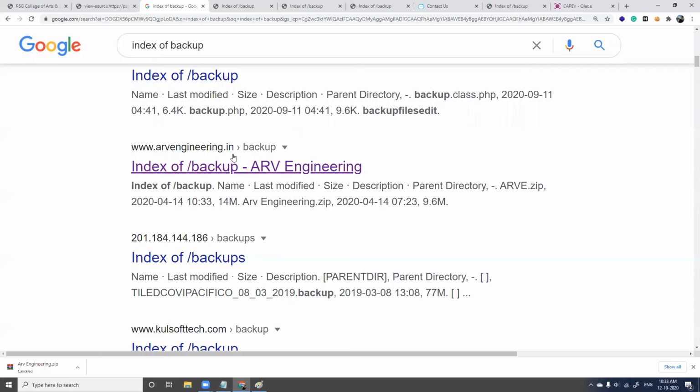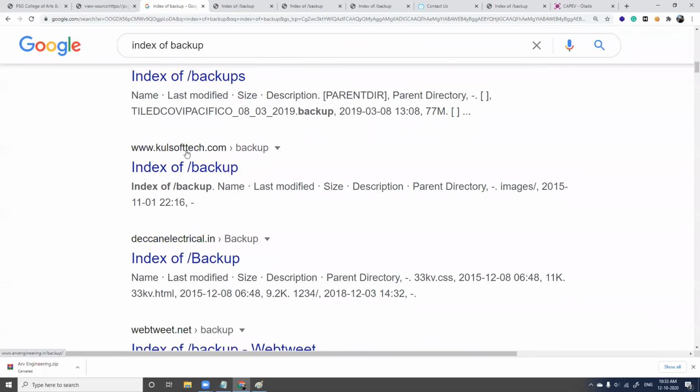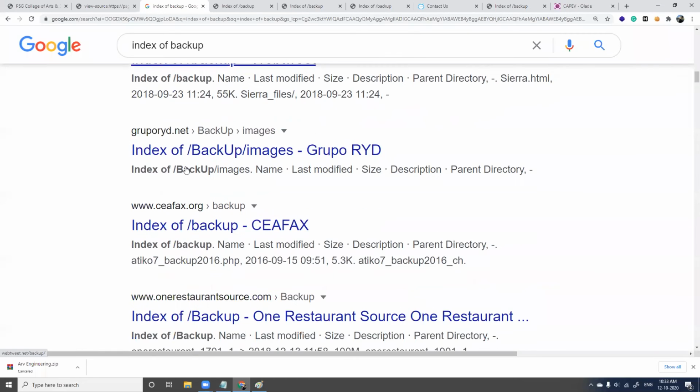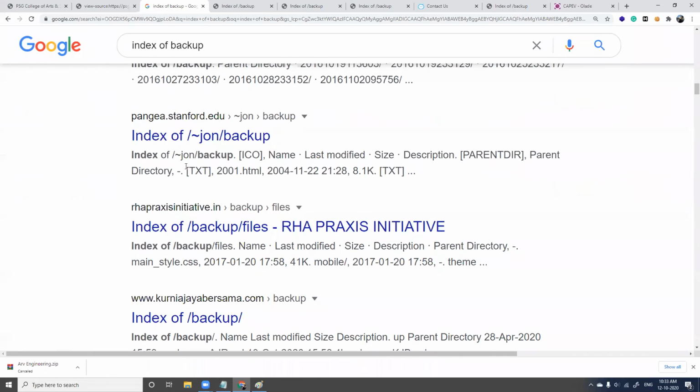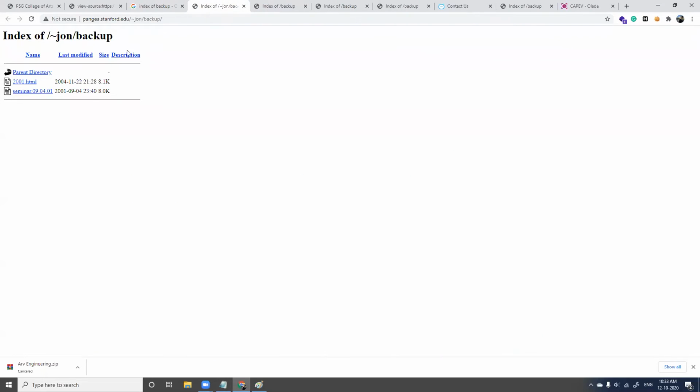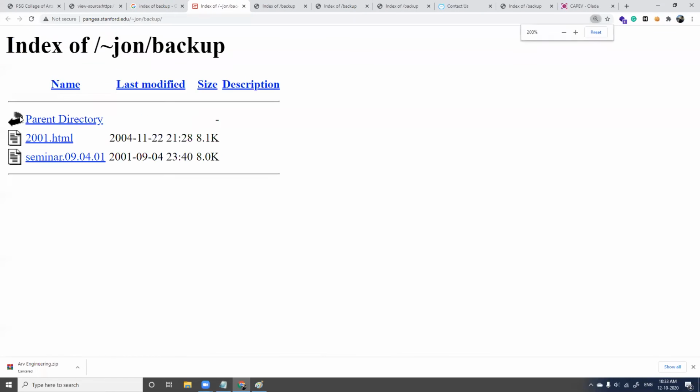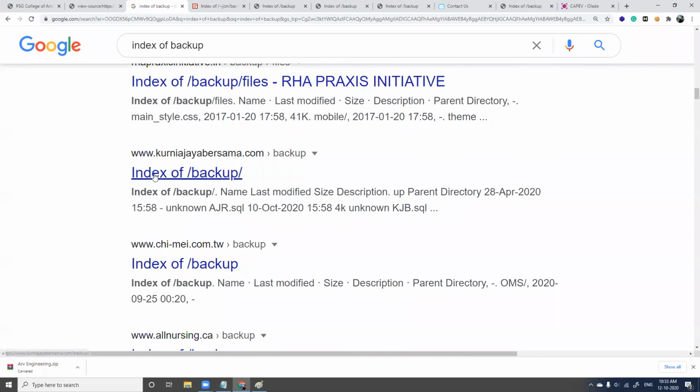In case anyone is interested in reporting this college, RV Engineering, yes, you can report. I'll tell you how to add keywords to this. Chennai's college. Okay, Stanford. No, it's a seminar document. It's a normal document, uploaded by someone for a seminar, so that's not vulnerable.